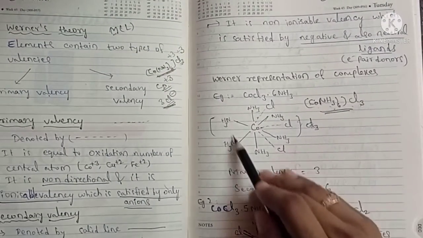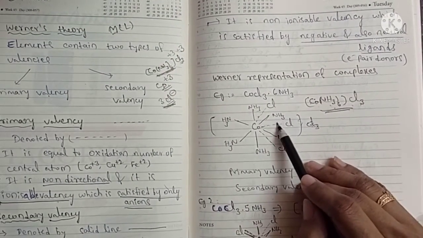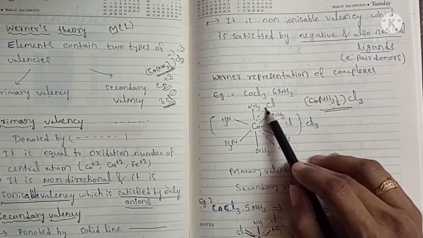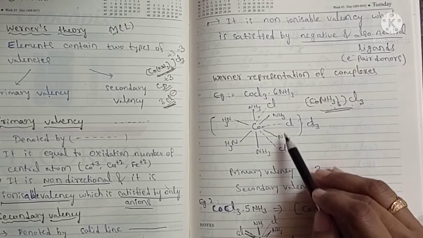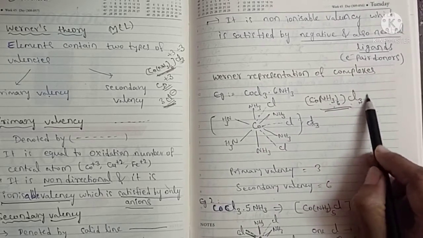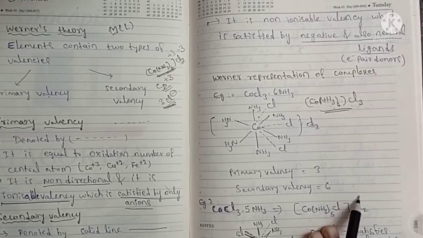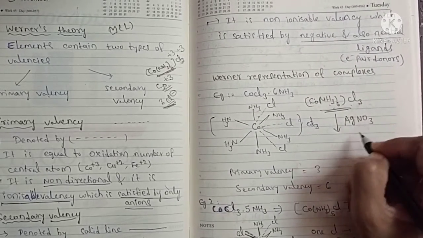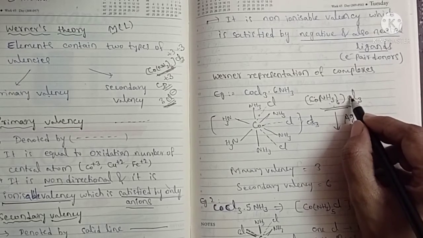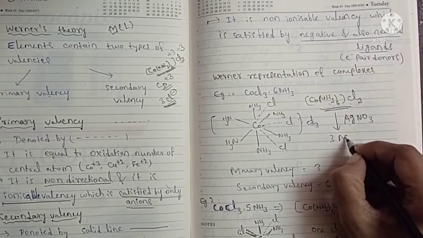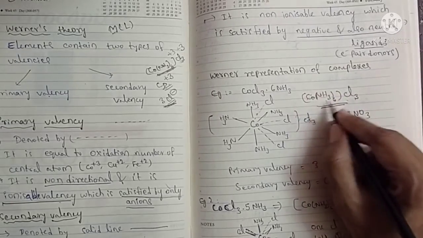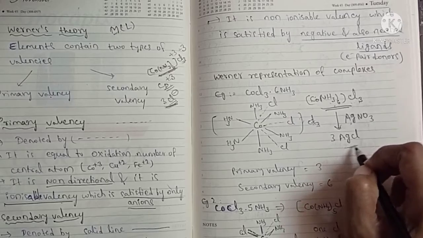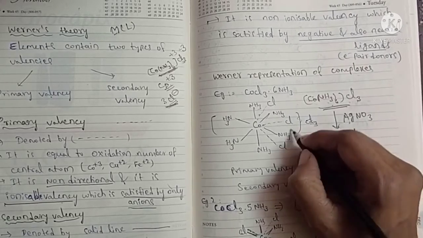This structure. Here, how many ionizable chlorines are there? This can ionize, this can ionize, and this can ionize, meaning 3 chlorines are outside the sphere and are ionizable. When it reacts with AgNO3, how many moles of AgCl precipitate will be formed? 3 AgCl, because the ligands inside cannot be ionized into individual ions. Only these chlorines can form AgCl. So it proves his structure is correct.